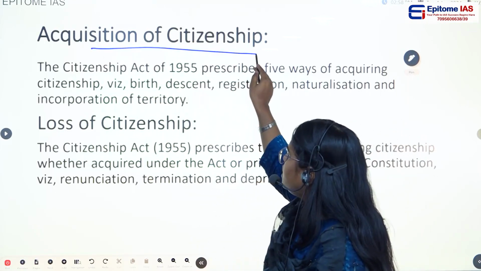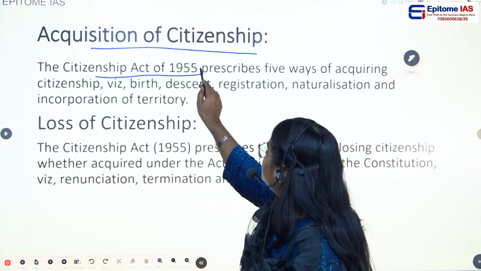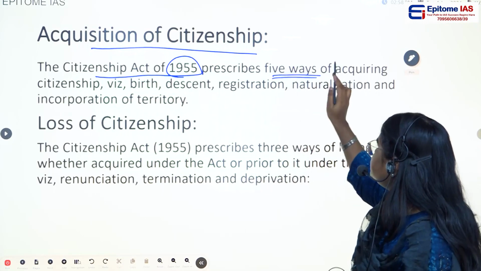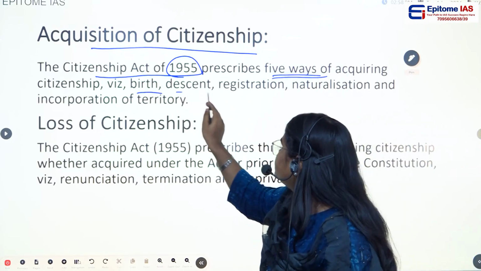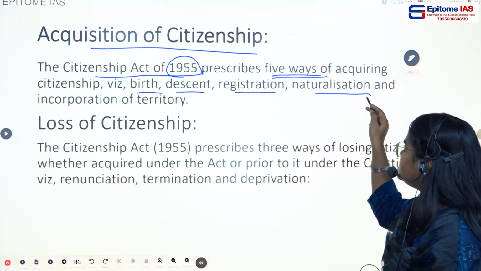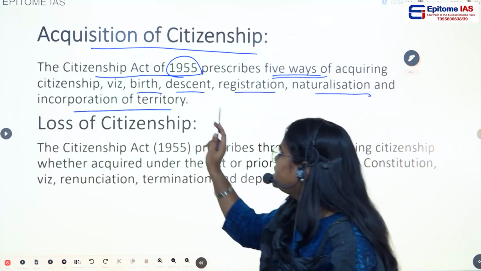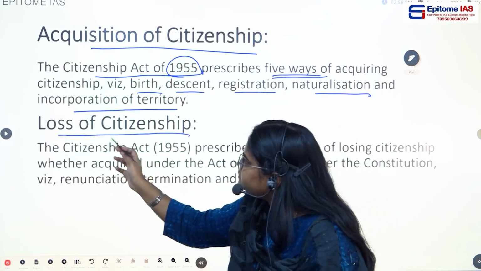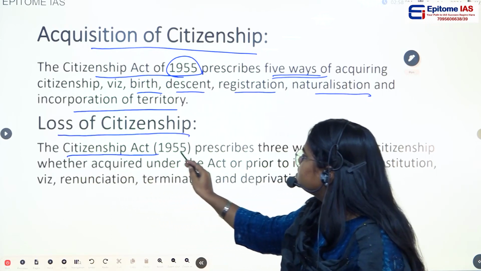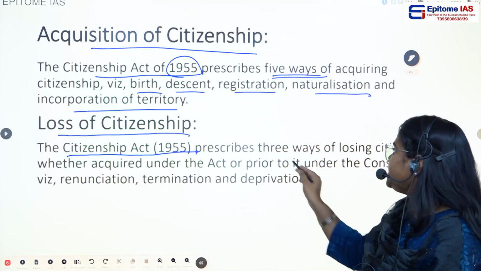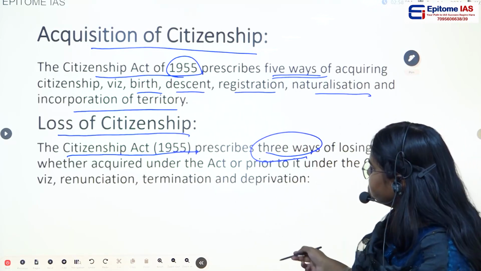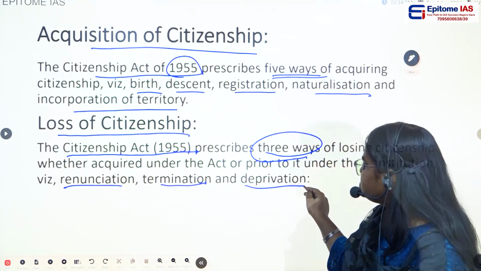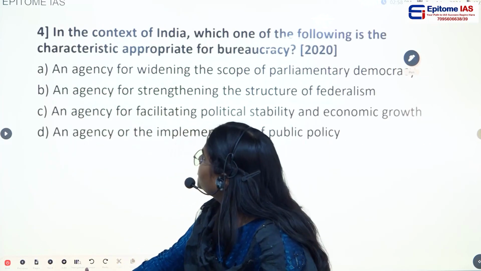Acquisition of citizenship. According to the Citizenship Act of 1955, we have 5 ways of acquiring a citizenship, that is birth, descent, registration, naturalization and incorporation of a territory. Then there are also processes of loss of citizenship. It is also mentioned in the Citizenship Act of 1955 and it has 3 ways. What are they? Renunciation, termination and deprivation.